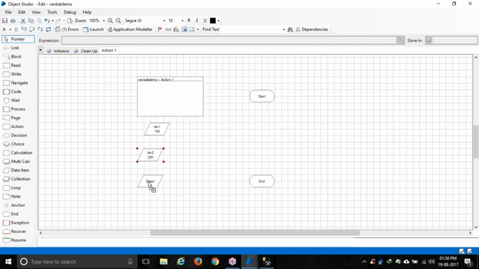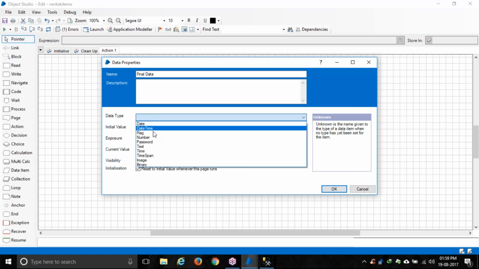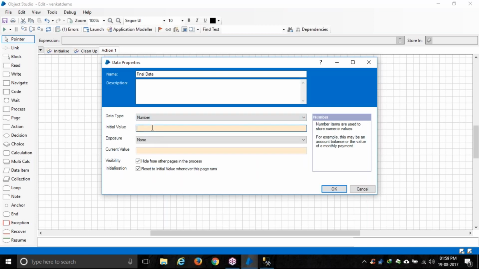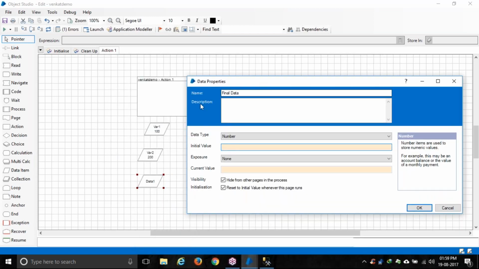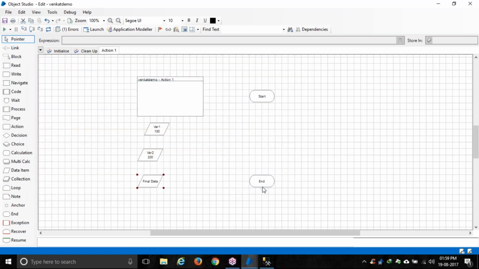Then another data item, which will be the final data, will store our result. The data type will be number as well. Here we are not mentioning any initial value. Why? Because it will be generated by Blue Prism and stored after the calculation. The result should be 300 if you are adding 100 and 200, right? So I'm not giving an initial value.